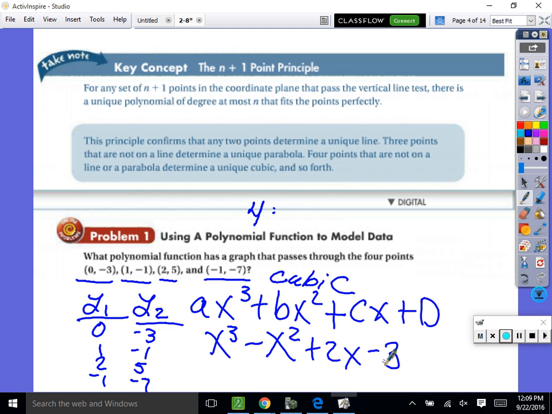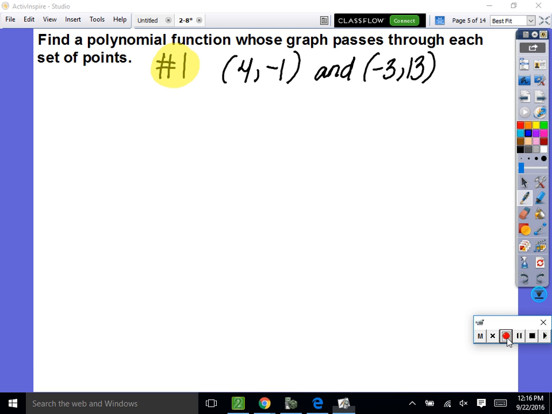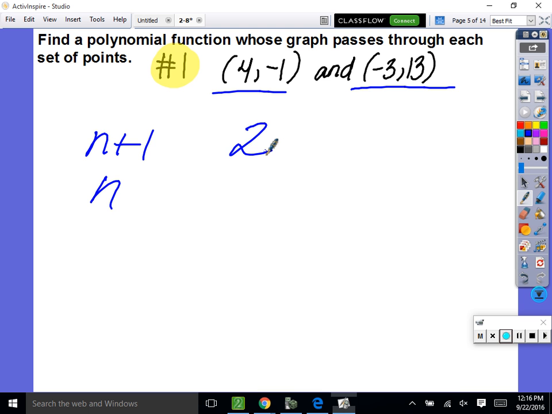Wait, so I put in like 0 and then 1. Here we go. So it says, find a polynomial function whose graph passes through each set of points. So we have 2 points. So what kind of thing are we looking at? Linear, a line. The n plus 1 point principle says that if you have n plus 1 points, then it's degree n. So if there are 2 points, then it's degree 1, which is linear. Okay, sweet. So it's the same thing.